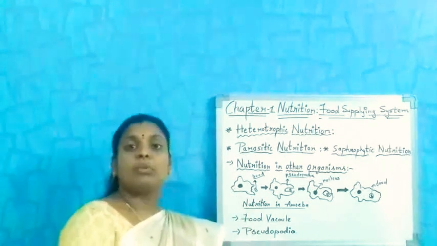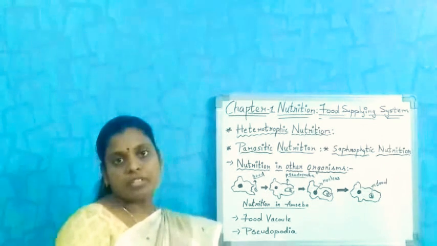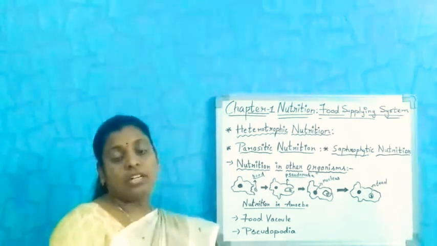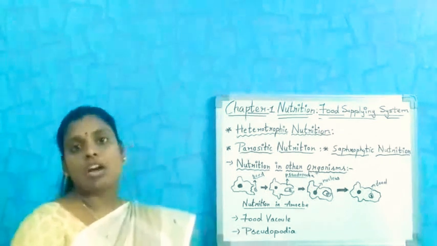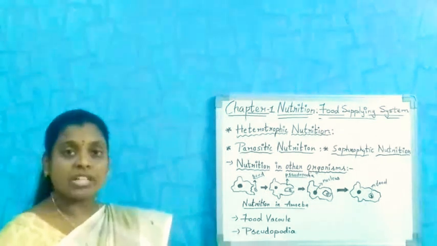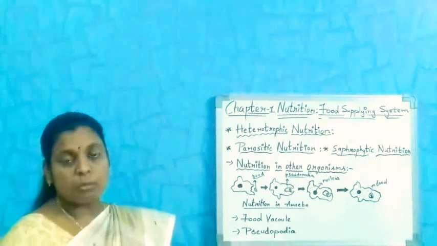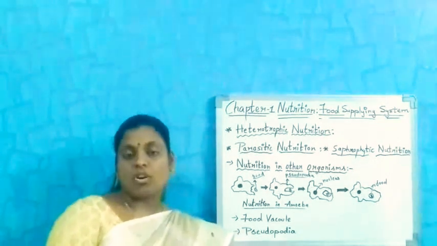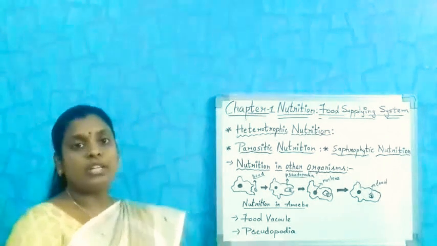In the heterotrophic mode of nutrition, the organisms depend on other organisms for their food to perform their metabolic activities. It's called heterotrophic nutrition.